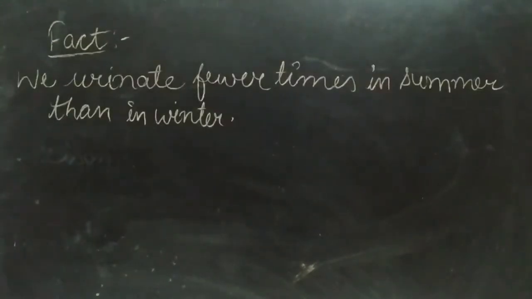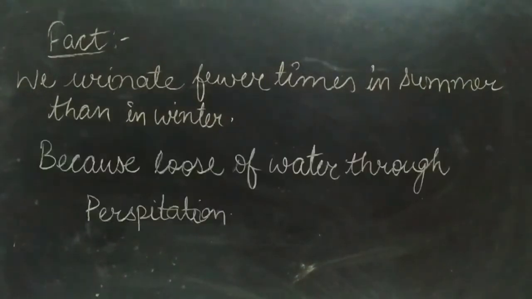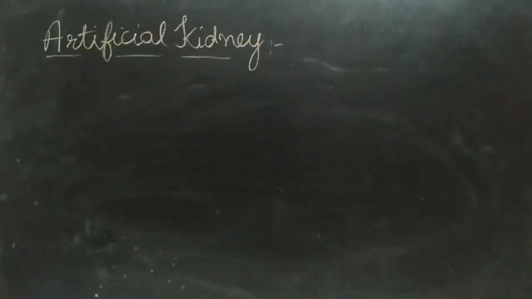There is one important fact that we urinate fewer times in summer than in winter, and urine passed is generally thicker. This is because in summers we lose a considerable part of water by the process of perspiration. Next is artificial kidney. There are two kidneys in the human body which perform the filtration of blood in the body and maintain the water and salt concentration.